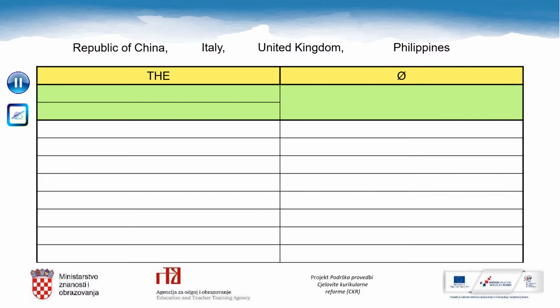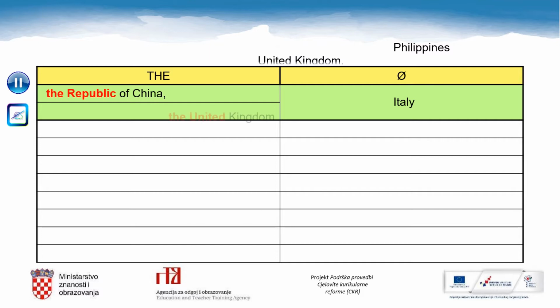Let's check. Republic of China. We say the Republic of China because of the word republic. Italy comes with zero article. United Kingdom, the United Kingdom, because of the word united. Philippines, the Philippines. The country name ends in the letter S, it has plural form.